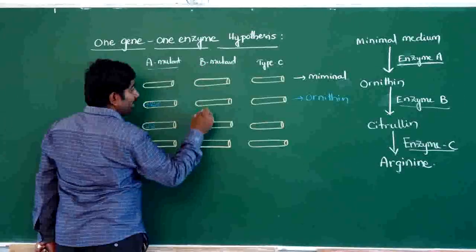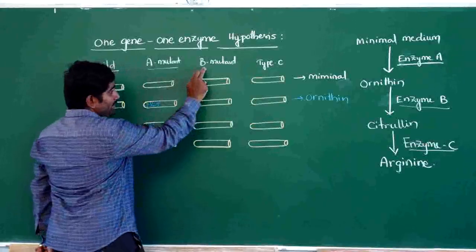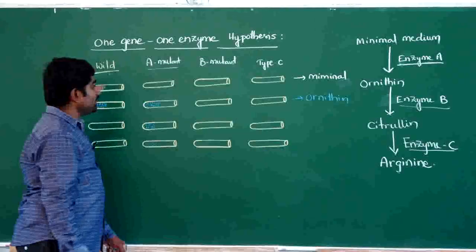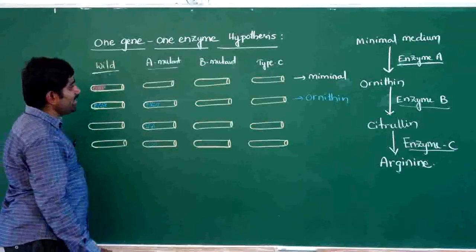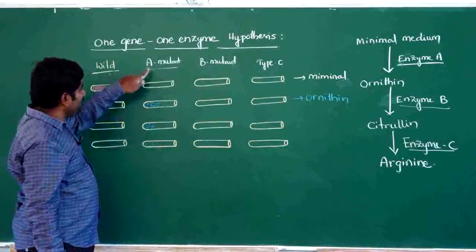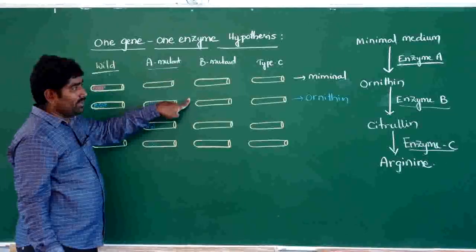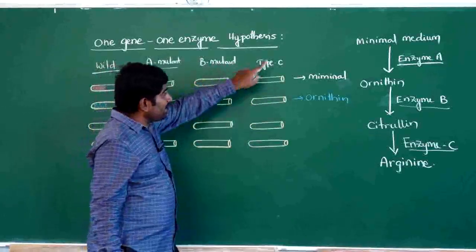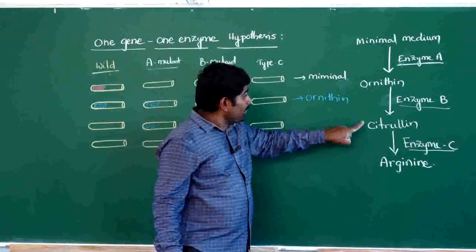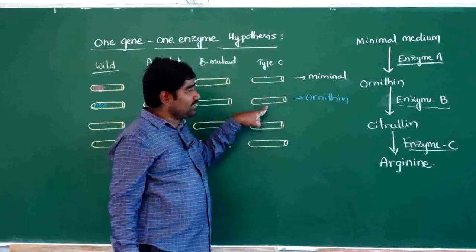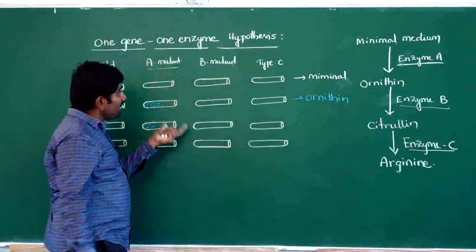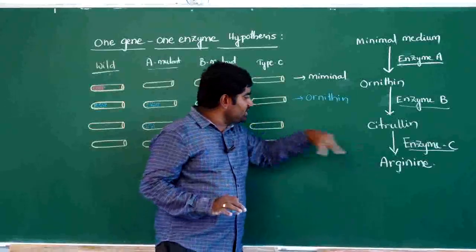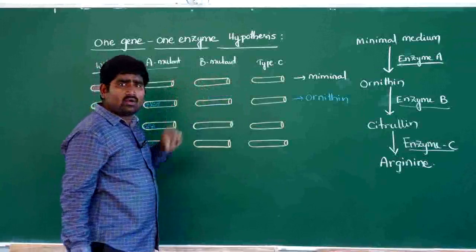Next, the B mutant cannot grow and the C mutant cannot grow, because B cannot produce citrulline from ornithine and C cannot produce arginine from citrulline. So when ornithine is added to minimal medium, the A mutant can grow, but the B mutant cannot grow, because from ornithine B cannot synthesize citrulline. The C mutant can synthesize citrulline, but arginine will not form from citrulline in the C type, so they cannot grow. All these mutants can grow whenever they form arginine. They need arginine, so only when arginine is not formed can they not grow.